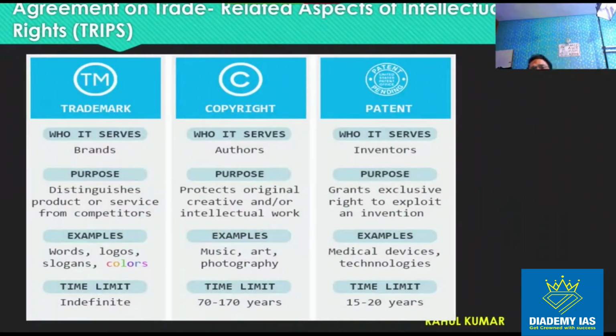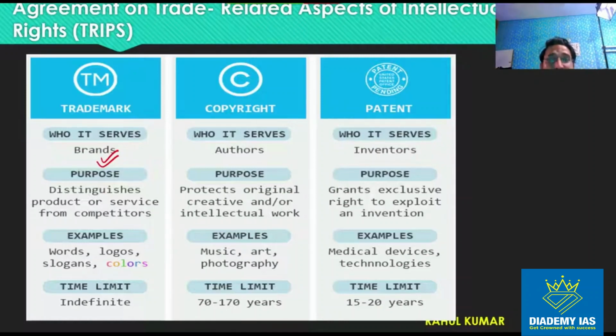Under this agreement there are three important aspects: trademark, copyright, and patent. Let us see the difference between the three. A trademark basically represents a brand.